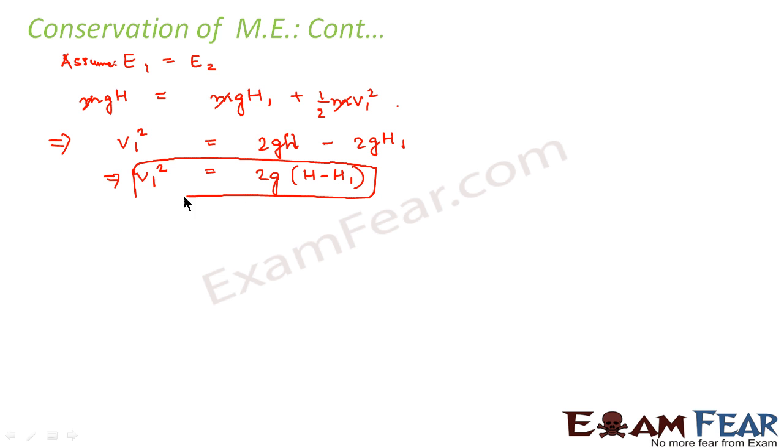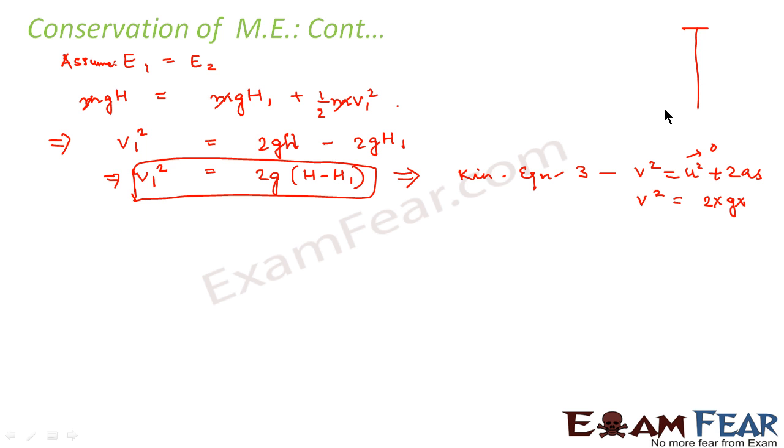Again, if you see this expression, this again resembles kinematic equation 3. From kinematic equation 3, we know v square is equal to u square plus 2as. In this case, u is again 0 because at the top of the building, the initial velocity was 0. So v square will be equal to 0 plus 2 into g into s. S is the height. So what would be that height? That height would be h minus h1.